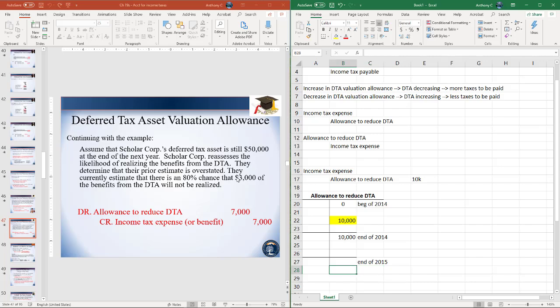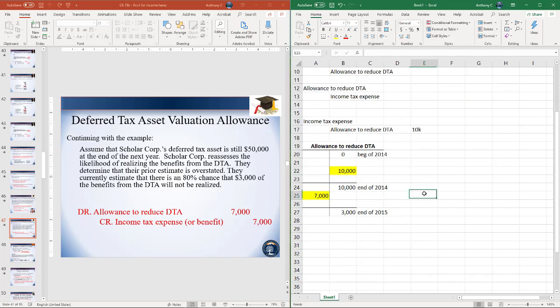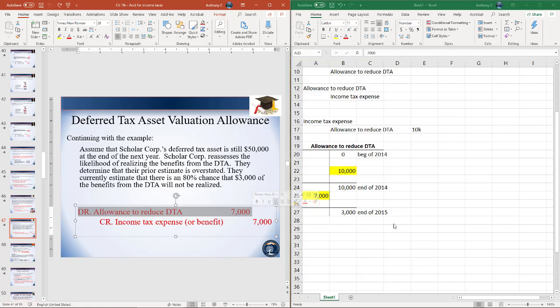since there's an 80% chance that $3,000 of the benefits won't be realized, this $3,000 will be our desired ending balance. So to get from a $10,000 beginning balance to an ending balance of $3,000, we would make a debit for $7,000. Right, so this will be our plug number for 2015. Since we made a debit here to our DTA valuation allowance, we'll make a debit in our journal entry, and then the balancing credit, as we went over, is going to be to income tax expense.